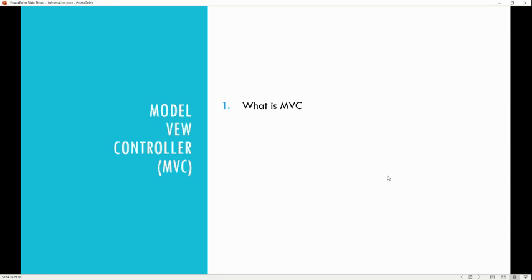Coming on to the MVC side. What is MVC? There you need to explain what M, V and C mean: Model, View and Controller. Model is basically to exchange the information between the view and the controller. View is basically to represent things on the UI, and controller is where you write your logic.